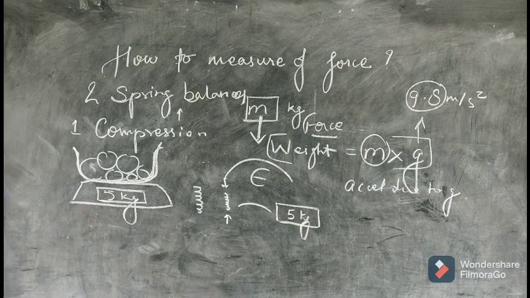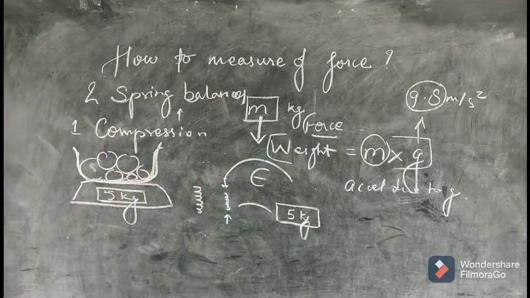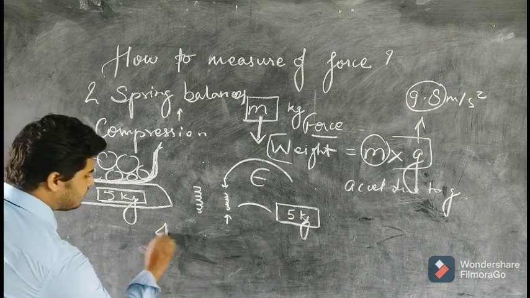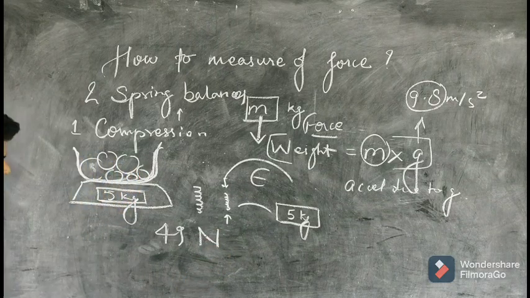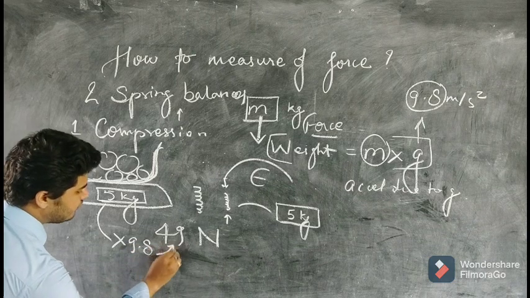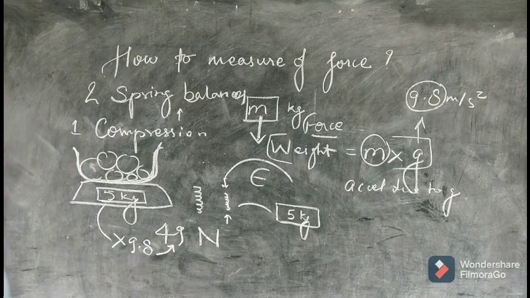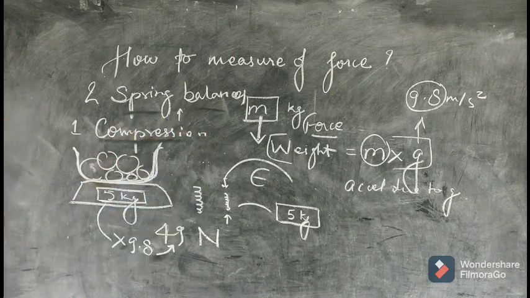Suppose mass is 5 kg. So 5 kg multiplied by 9.8: 8 fives are 40, 4 carry, 9 fives are 45 and 4 is 49. So the weight will be 49 Newton. 5 kg multiplied by 9.8 will give you 49 Newton. So you are able to know the force applied, as calculated by the device, and the device is the compression spring balance.